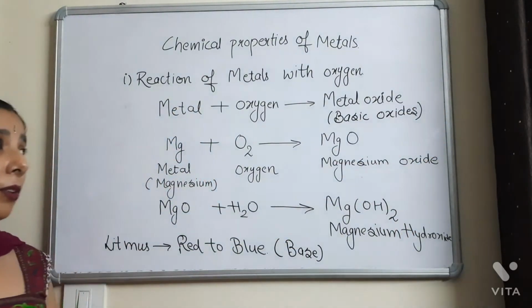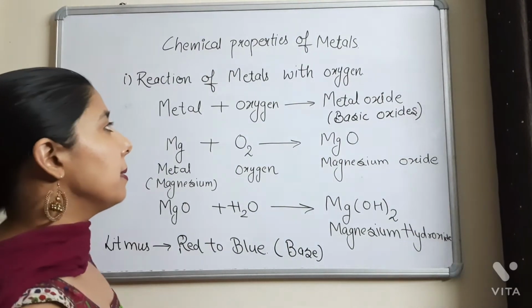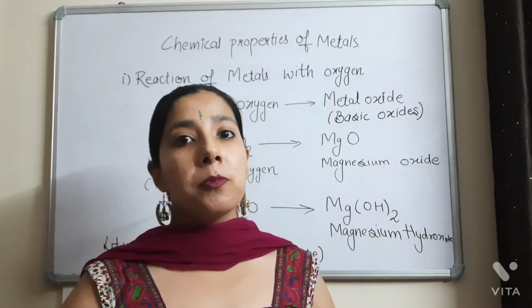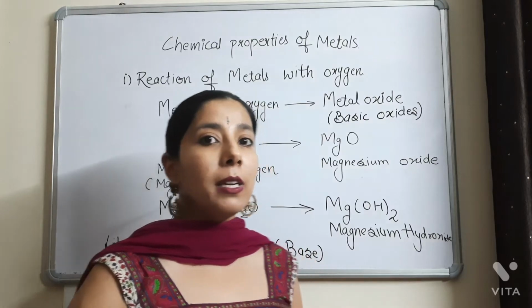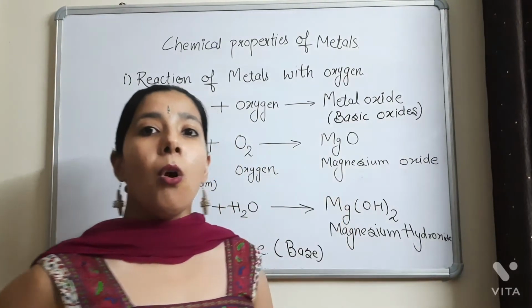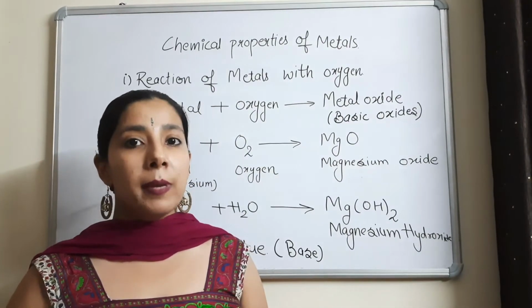So this is a very important question also, because your teacher may ask in your exams that if there is an element X, it reacts with oxygen and forms the basic oxide, then the element can be metal or non-metal. Then your answer should be it is a metal because it forms basic oxides. So all the elements which are metals always form the basic oxides.